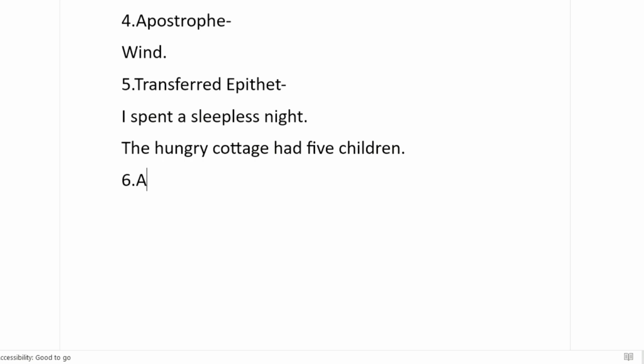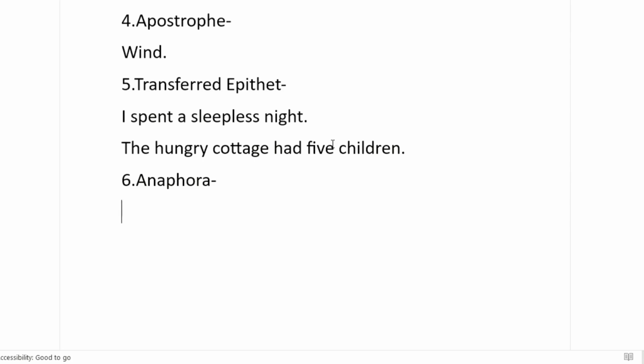Next is anaphora. Now what do you mean by anaphora? When consecutive lines, consecutive means one after the other, begin with the same word, it is called anaphora.